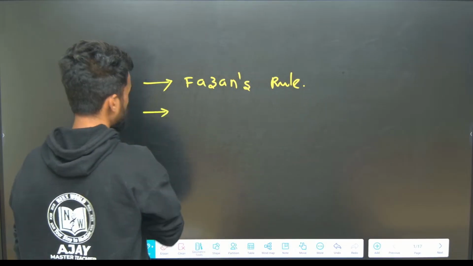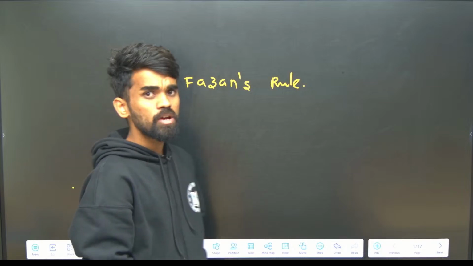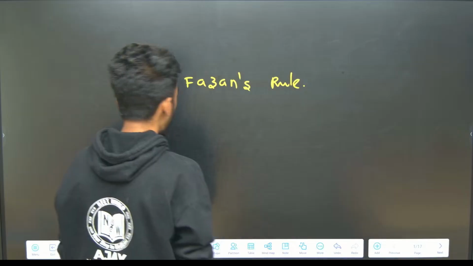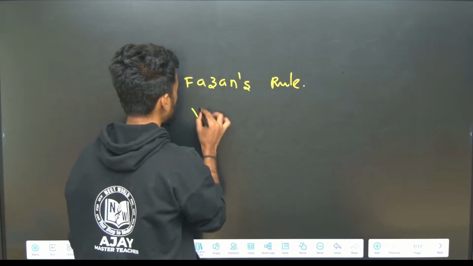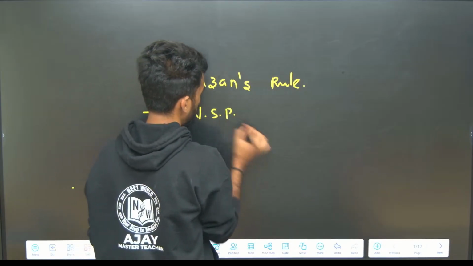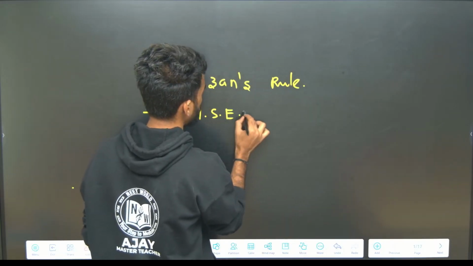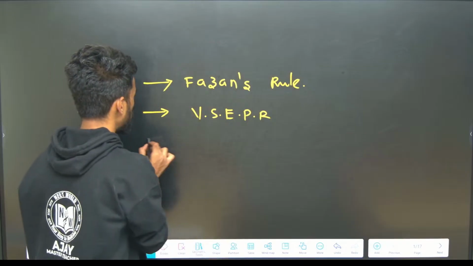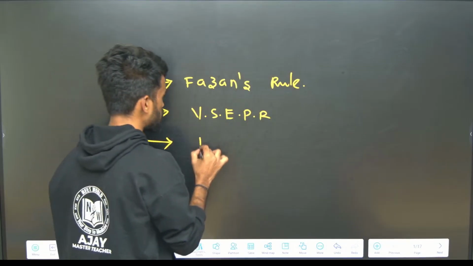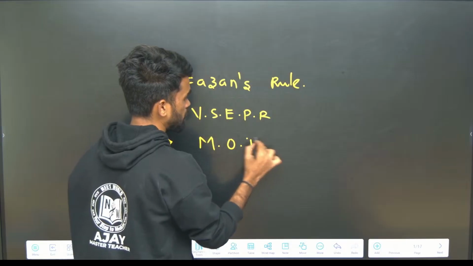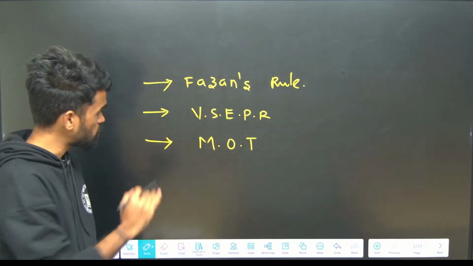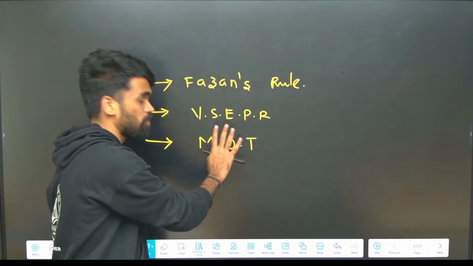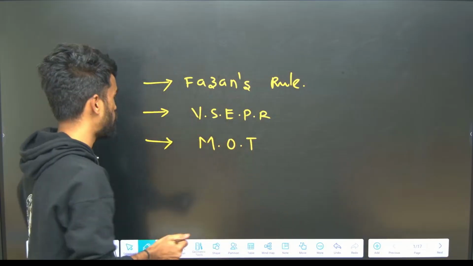After this, next we have the hybridization concept, and valence shell electron pair repulsion theory. This should not be skipped. After this you should focus on molecular orbital theory. These are very important topics, that's why I am highlighting them. I am going to solve the questions also, just hold on. I want to give you a clear-cut idea on these important topics.